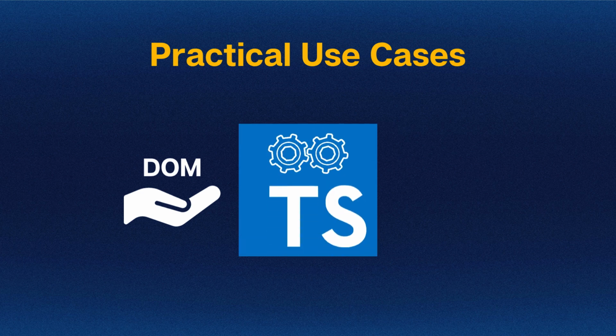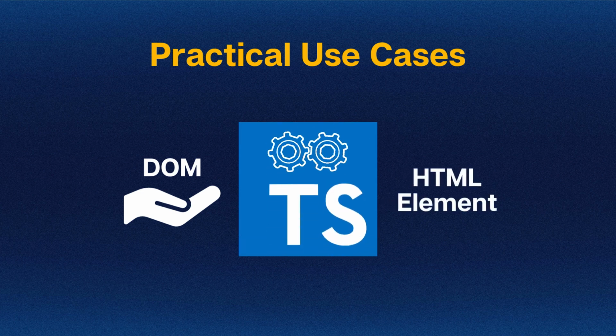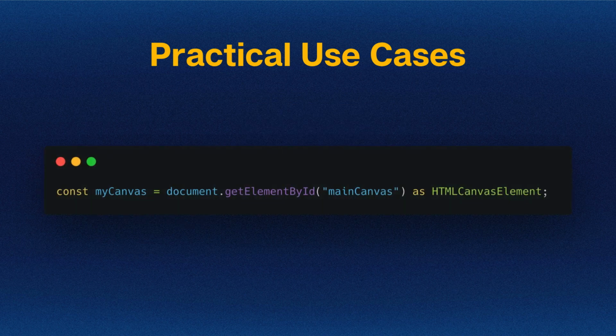A common scenario for type assertions is when interacting with the DOM. When you fetch an element from the DOM, TypeScript types it as HTML element, which might not have the specific properties you need. Here we assert that the element with the ID main canvas is specifically an HTML canvas element, giving us access to canvas-specific properties and methods, like getContext.